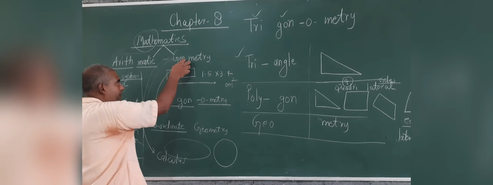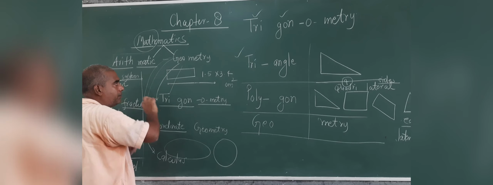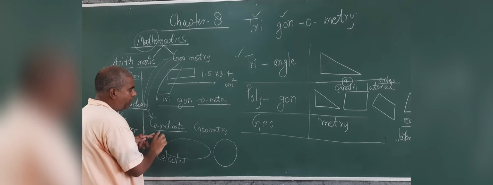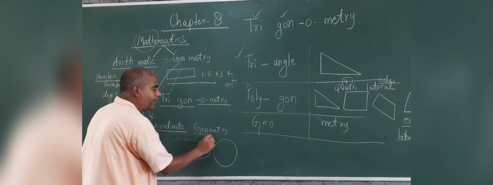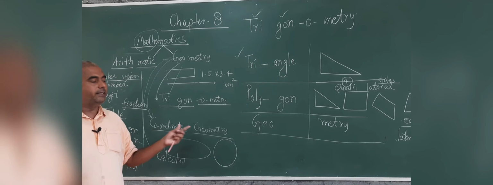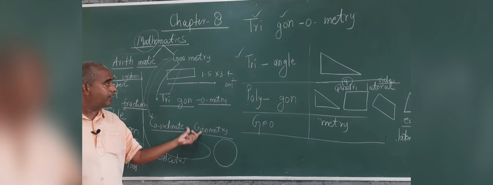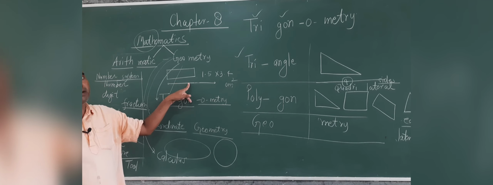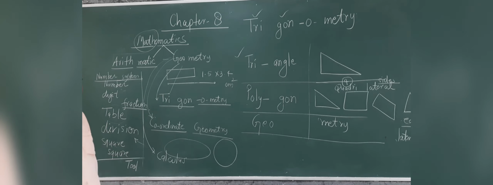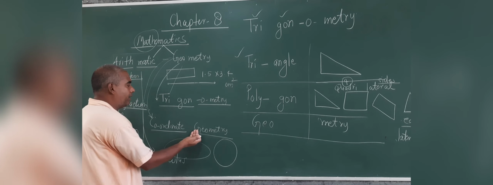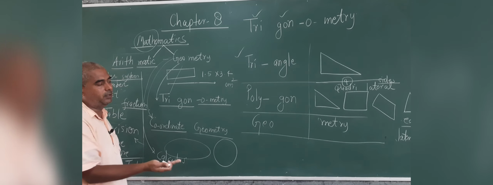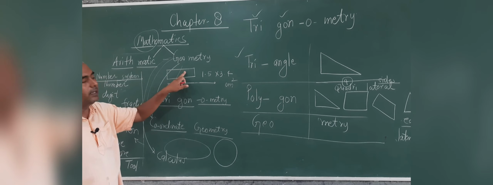I have told you that some part of geometry is trigonometry, and some part of geometry is also coordinate geometry. In coordinate geometry, you will find in chapter 7.3 the area of the triangle, and the line being divided at the midpoint, and the perpendicular bisector. I have given lectures on this, so read exercise 7.1. In coordinate geometry, everything will be discussed in a new form. These provide tools. Our target is geometry: lines, angles, area.